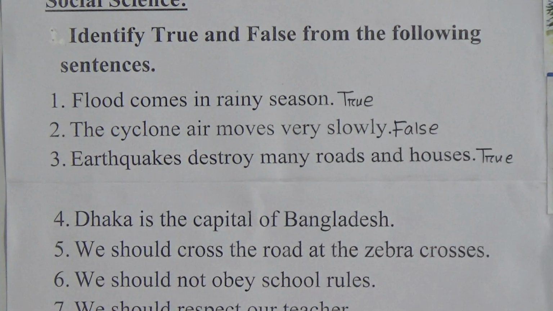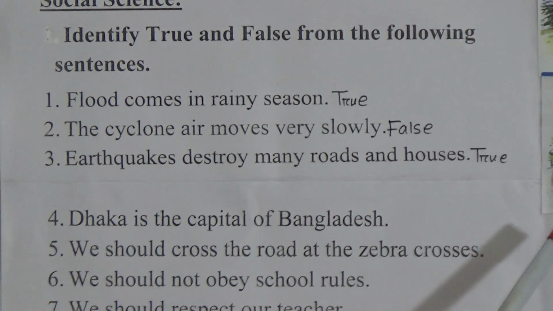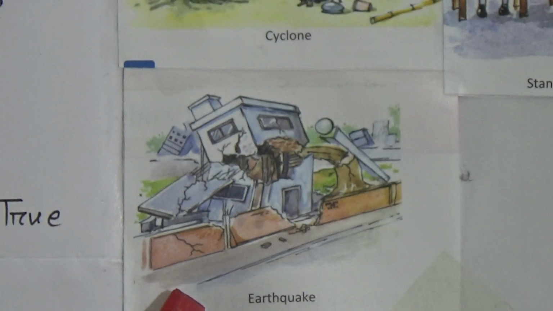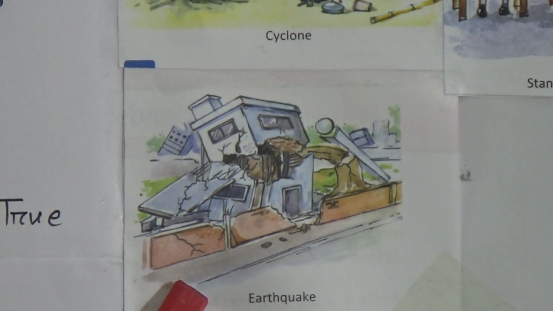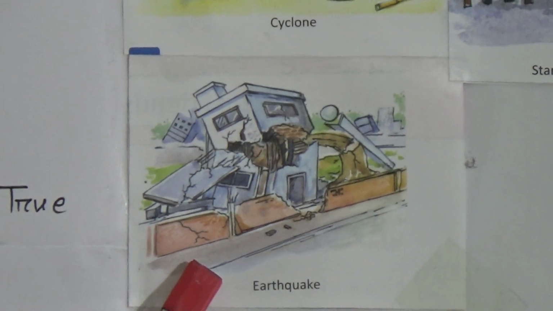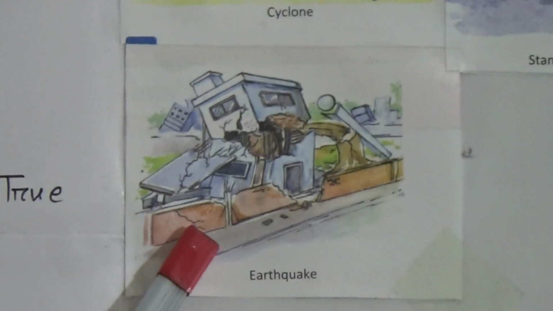So dear learners, look at the picture number 3 of earthquake. Look here. It is seen from a far distance and it is very clear to look at. It is a picture of an earthquake and in the picture we see buildings. Look here, buildings and roads have been destroyed. So look here, buildings and roads have been destroyed by the earthquake.